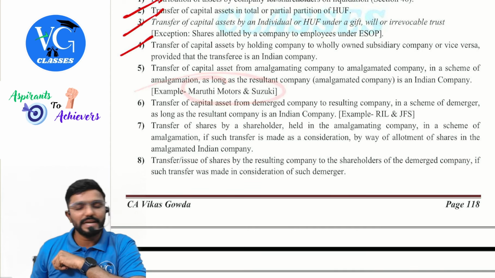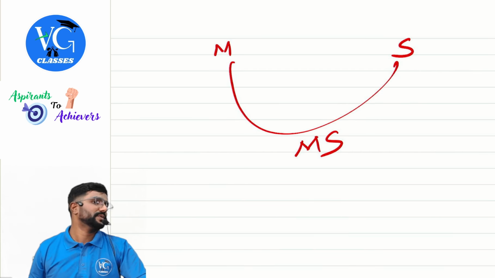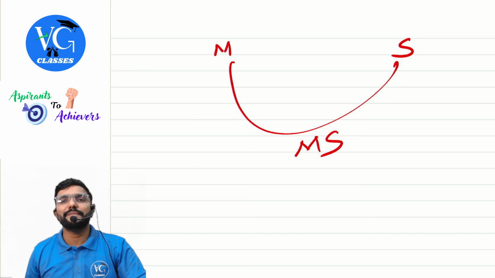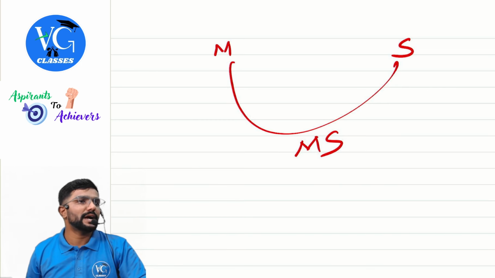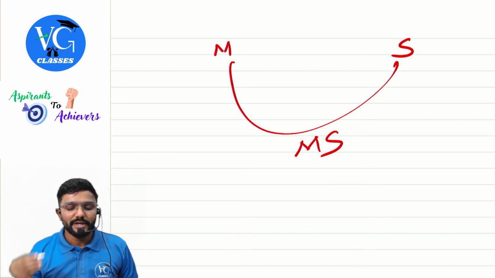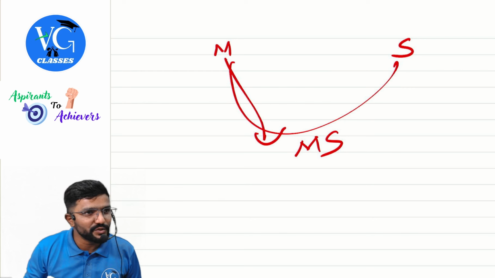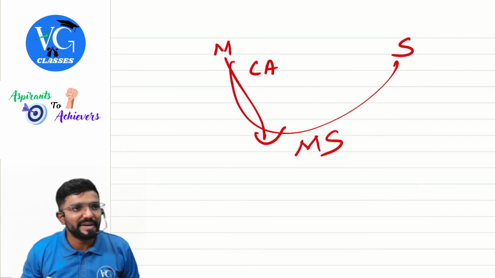Maruti got amalgamated with Suzuki of Japan and they named the entity as Maruti Suzuki. Now, sir, all the assets of Maruti will be transferred to Maruti Suzuki. So, all the assets have been transferred.